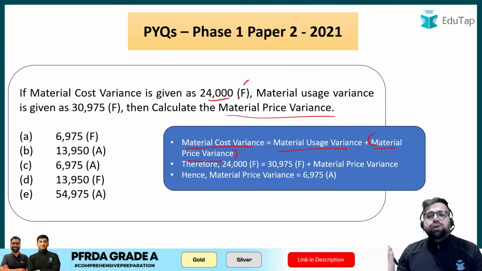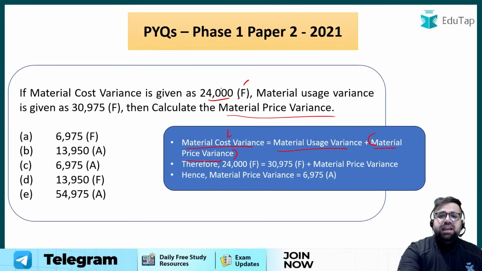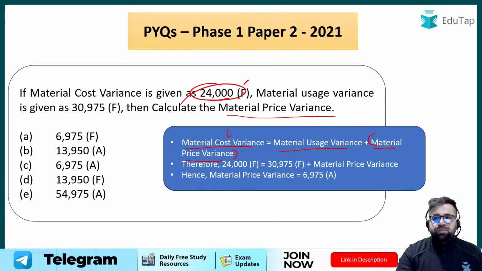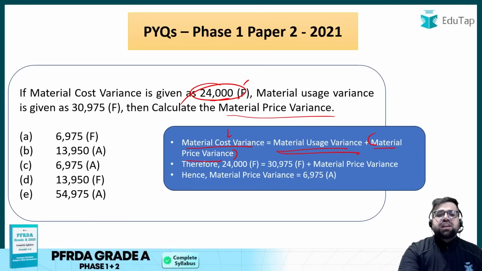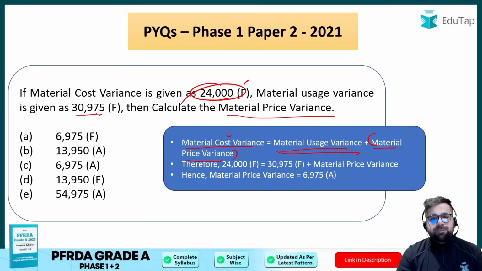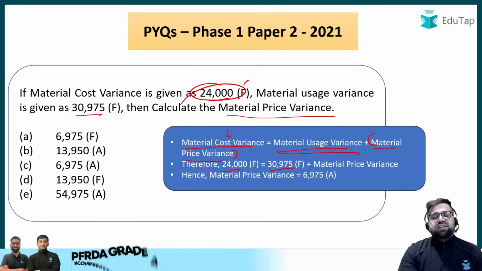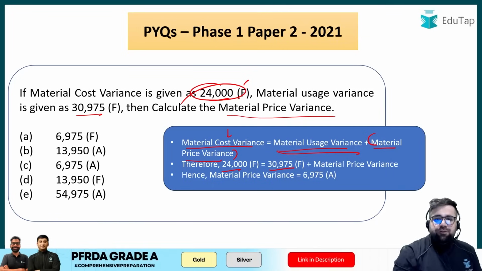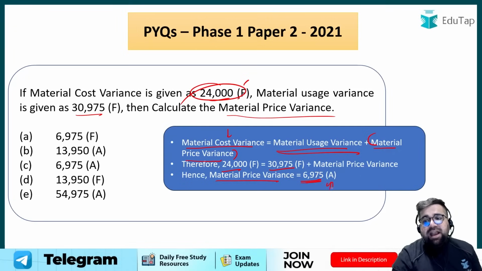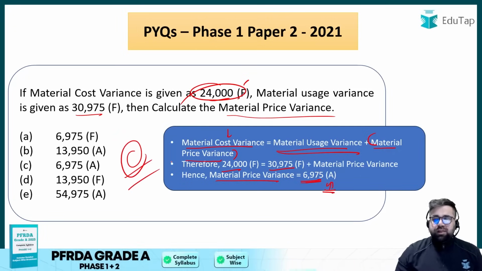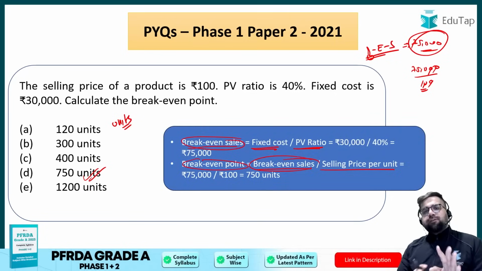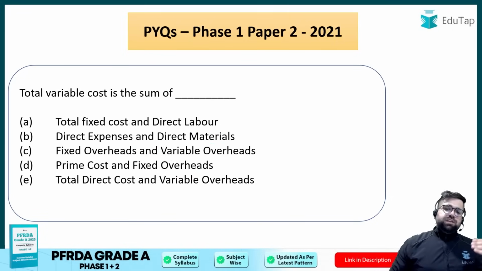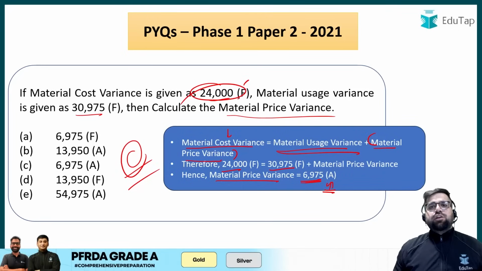Material price variance आपको निकालना है. Material cost variance is directly given to you as 24,000 favorable. Material usage variance is again directly given to you as 30,975 favorable. So if you deduct 24,000 from 30,975, you will get a negative figure. Therefore, it is given material price variance is equal to 6,975 adverse. A stands for adverse. So your correct answer will be option number C. Now see, those who know these formulas, for them it's easy. But जिसको समझ में नहीं आ रहा है, it basically means that your formulas are not clear to you.